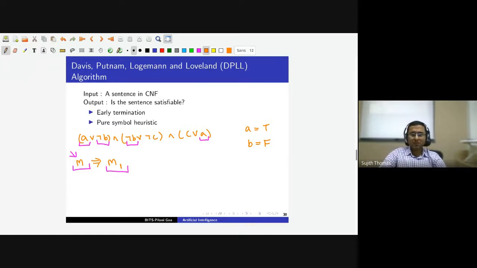If something is not clear, please stop me. So what our algorithm is going to do is, whenever it finds a pure symbol, it will make it true. And if even after making all the pure symbols true, the algorithm is not able to come up with a satisfying assignment, it means that there was no satisfying assignment to begin with.